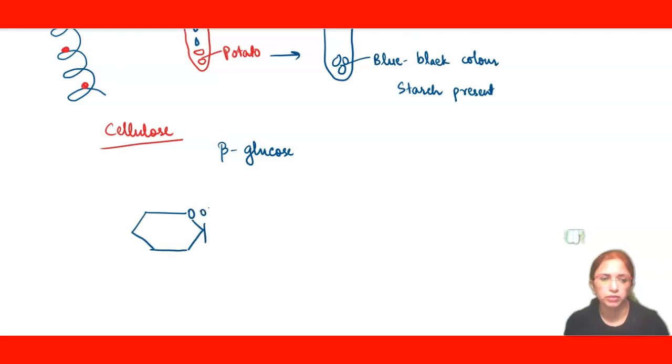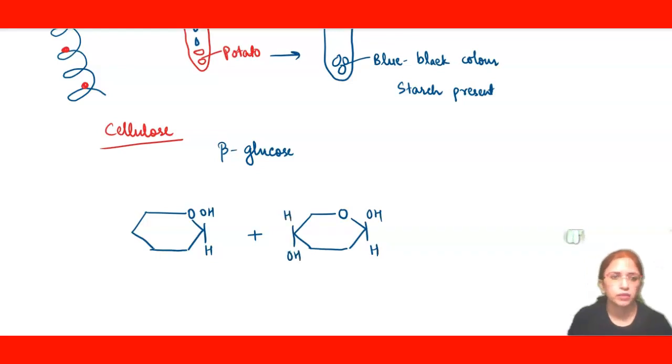You remember that in the case of beta glucose, the hydroxyl group is present above. Okay, so I am just making two beta glucoses to make you understand. This is C1 position. This one is C4 position.